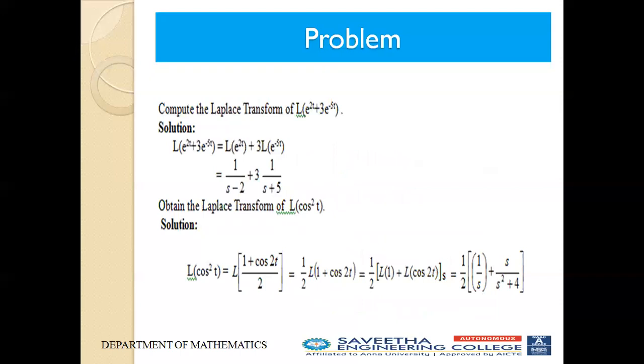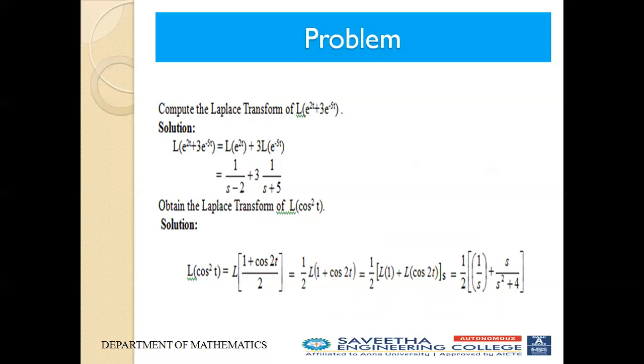Now we are going to solve a few problems based on these properties. Compute the Laplace transform of L of e power 2t plus 3 into e power minus 5t. L of e power at is 1 by s minus a. L of e power minus at is 1 by s plus a. So here L of e power 2t is equal to 1 by s minus 2, plus 3 is a constant. L of e power minus 5t is 1 divided by s plus 5.